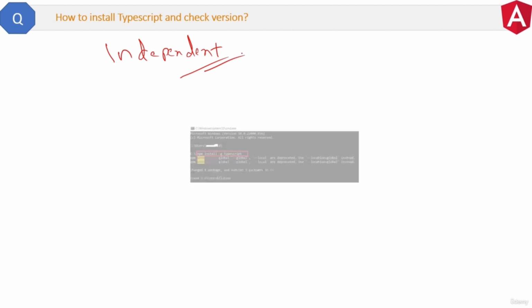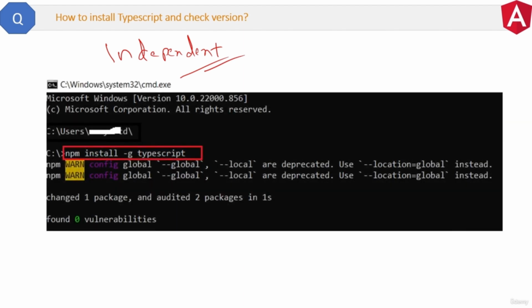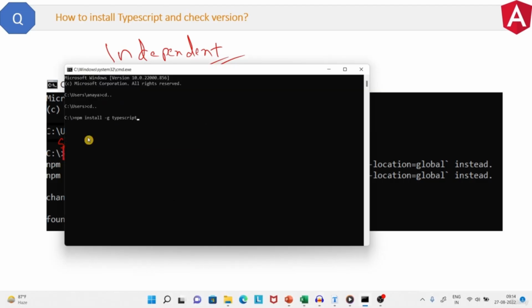Now here is the command which you can use to install TypeScript on your system. npm install -g typescript. For Mac, just write sudo before this. Let me just show you. Open the command prompt, paste the command npm install -g typescript and press enter. Now it is installed.